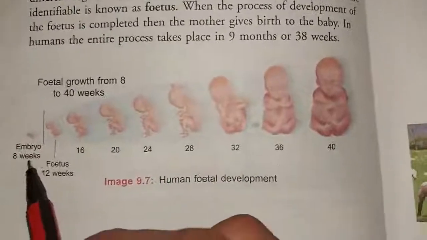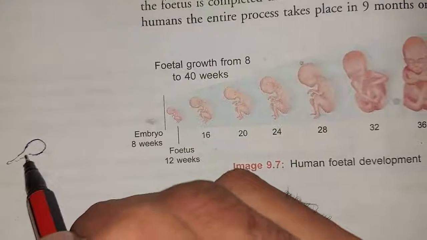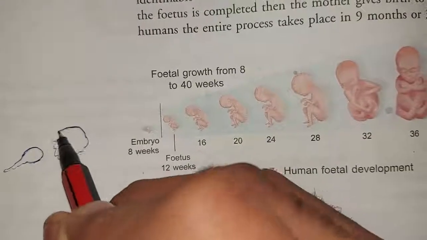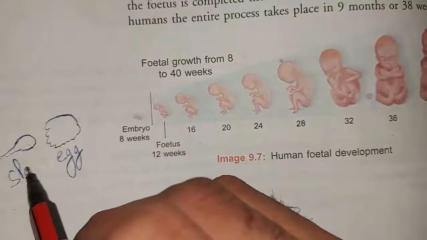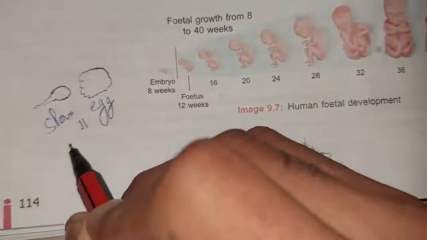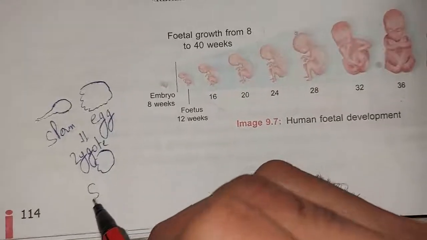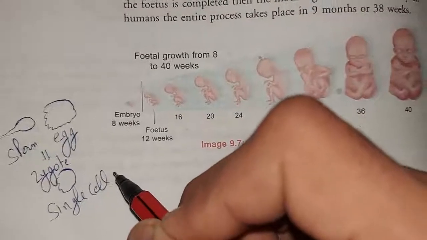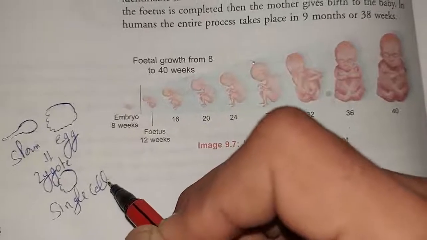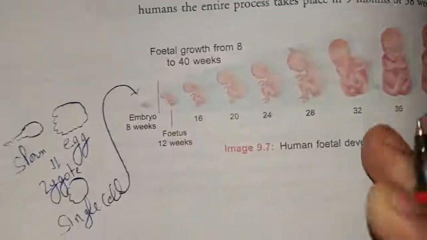Next concept is, first of all, the male sperm combines with an egg to form the zygote. Zygote is also a single cell. The development of the zygote will take place, and after 8 weeks an embryo will be formed like this.